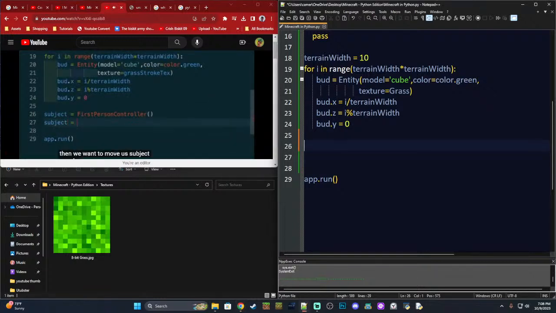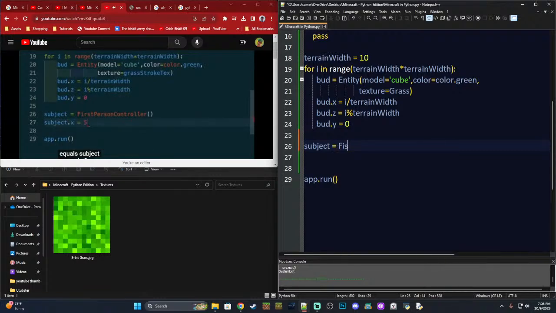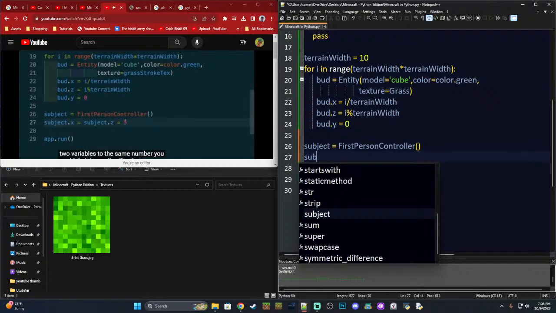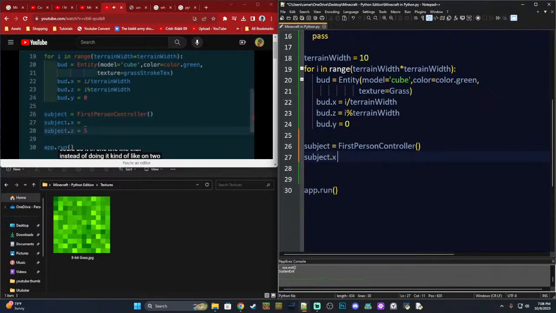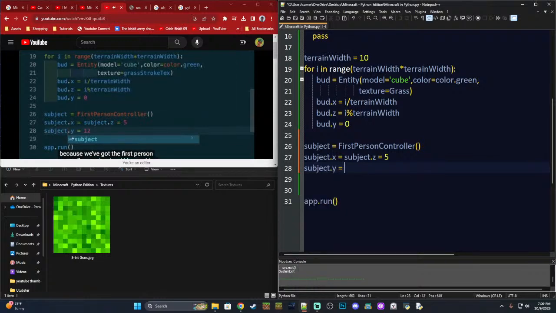Okay. Subject equals first person controller. Subject dot X equals 5 for our X position, and subject dot Z equals 5. If you want to set two variables to the same number, you could do it in one line like that, instead of doing it on 2 lines. And our Y position, subject dot Y equals 12, up in the air, and then because we've got a first-person controller, subject dot gravity should be working already for us. So let's just see if that's working.